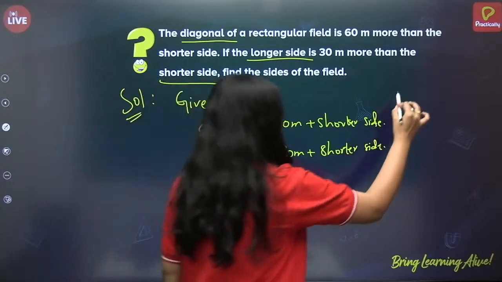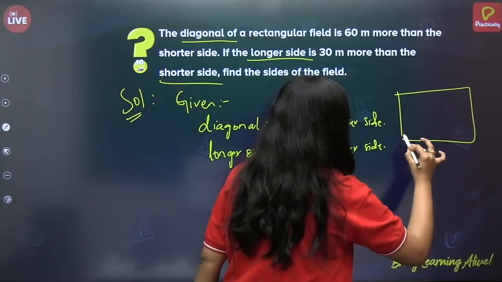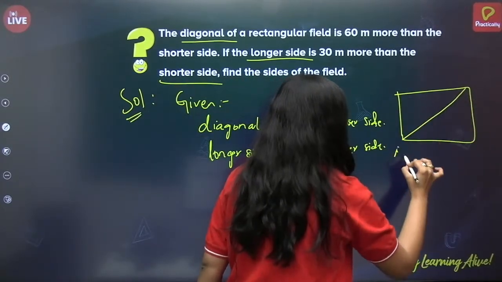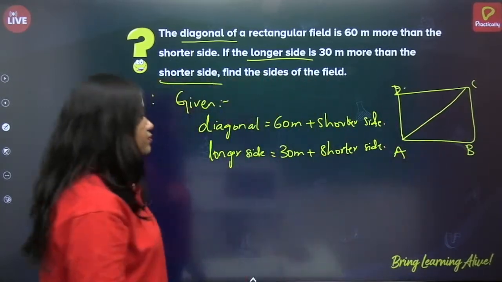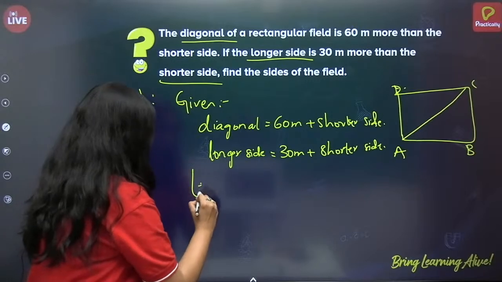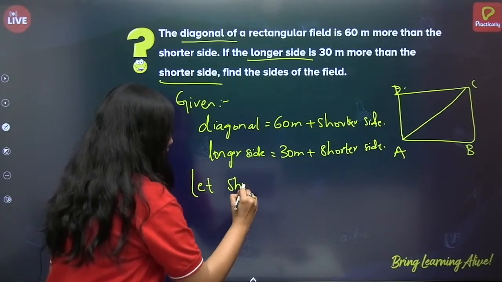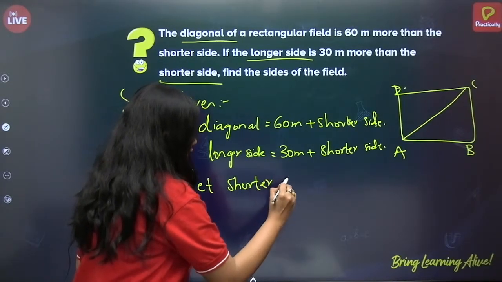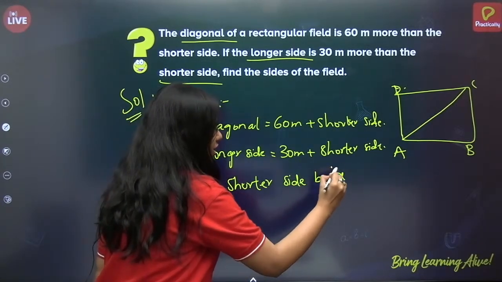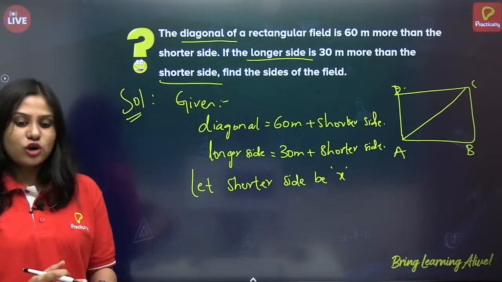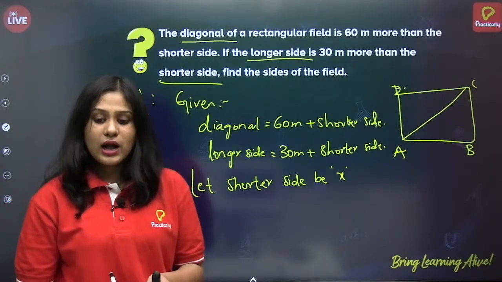First, let us draw the diagram. There is a rectangle ABCD. Now, let us take the shorter side to be X. Let shorter side be X. Hi Anmol.